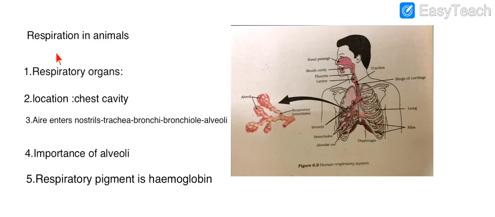The carbon dioxide that is produced is brought back with the help of blood, because carbon dioxide dissolves in the blood. So it can be easily transported to the lungs for exchange. So carbon dioxide is thrown out with the help of the nostrils and oxygen is taken in with the help of the nostrils. So this is about our lungs and how aquatic animals breathe and how terrestrial animals breathe, children. Thank you.